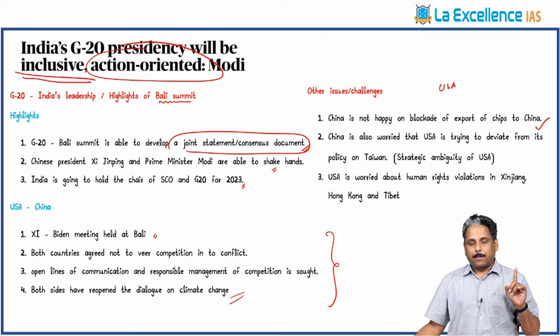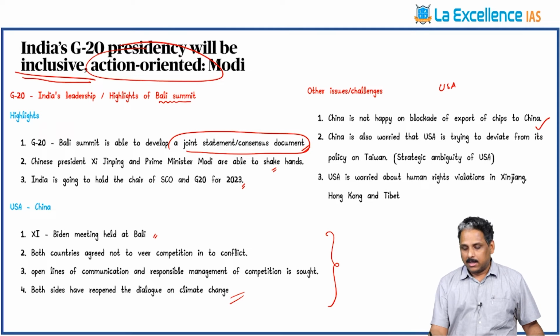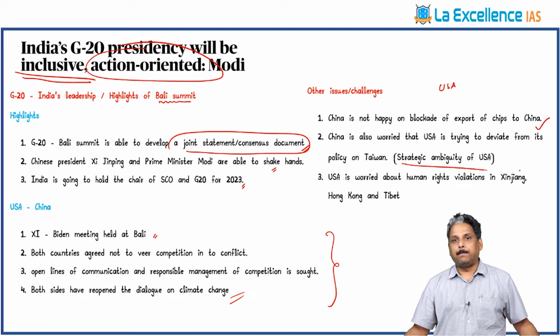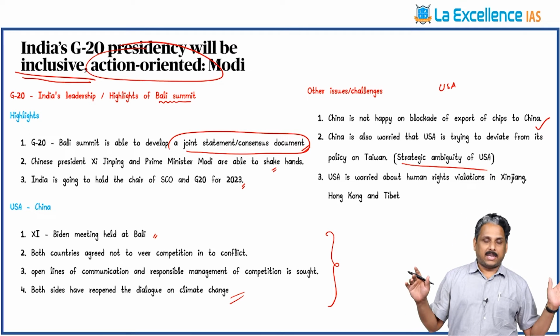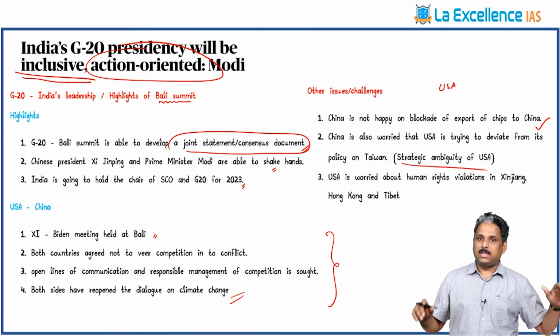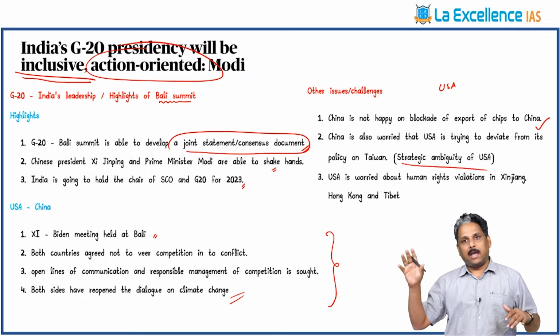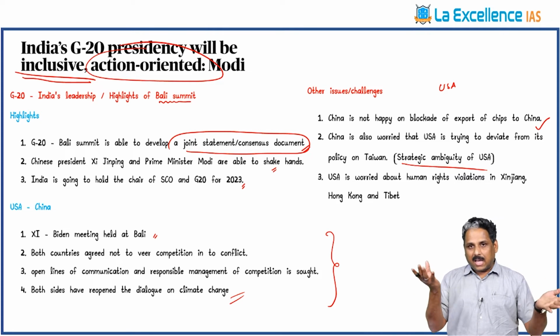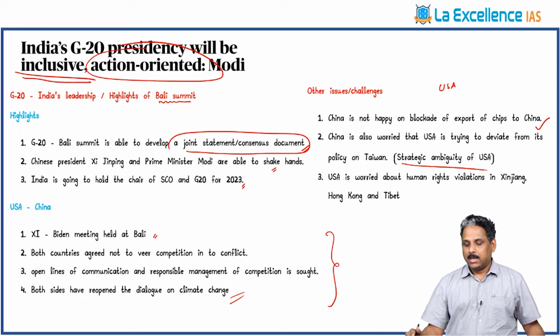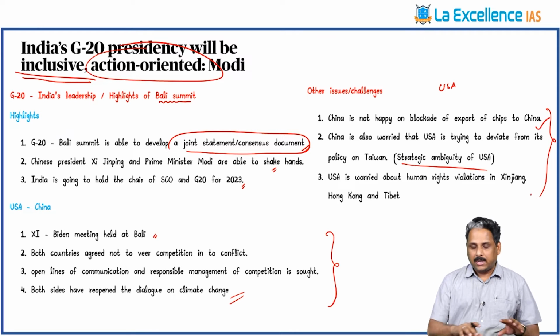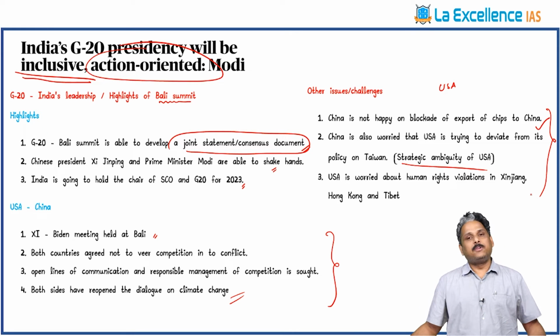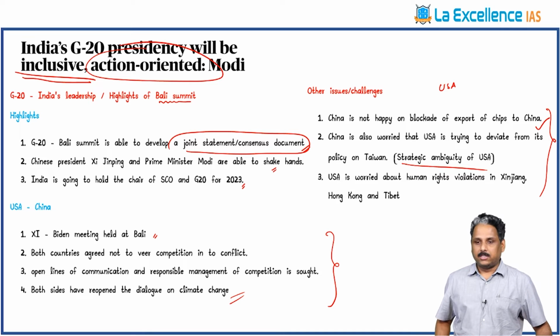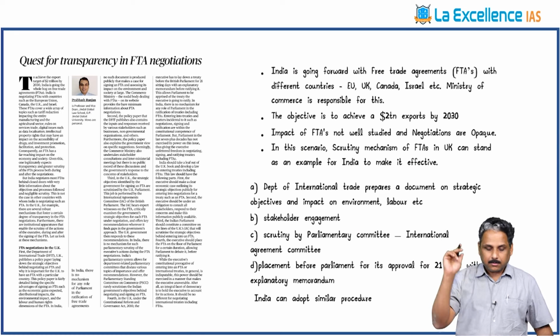Third is, the policy of US towards Taiwan is worrisome to China. The policy is called strategic ambiguity. They say on one side, we respect one China policy. The other way, they say that any force on Taiwan is not acceptable. In this context, they are maintaining strategic ambiguity, which is worrisome to China. These issues are still pending between US and China. These are the points you need to recollect from this.